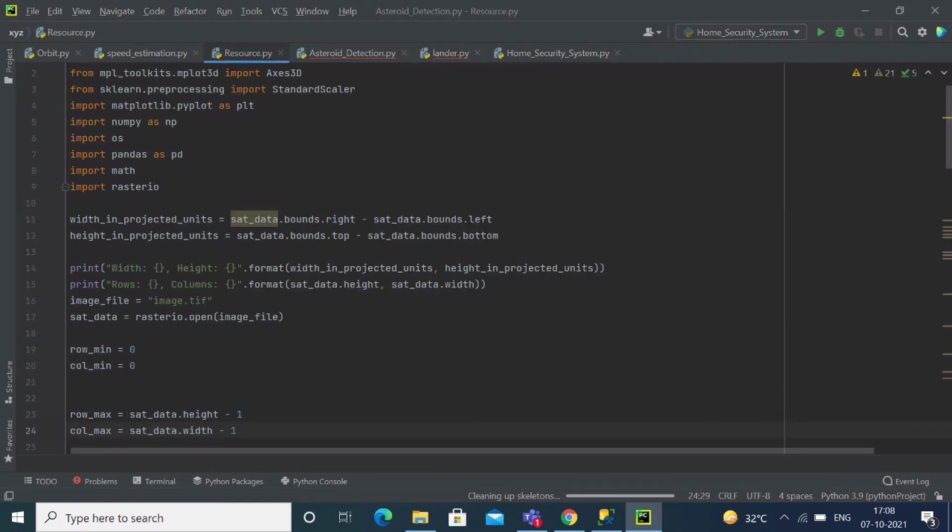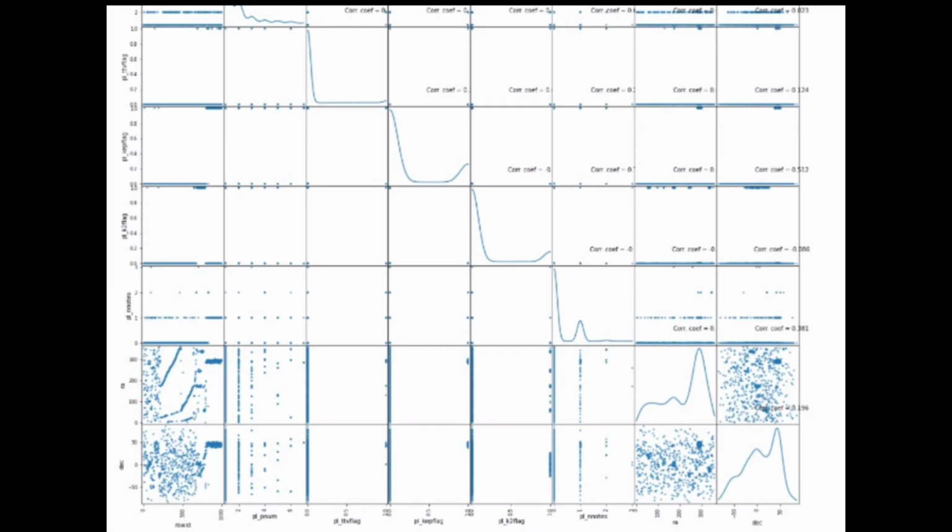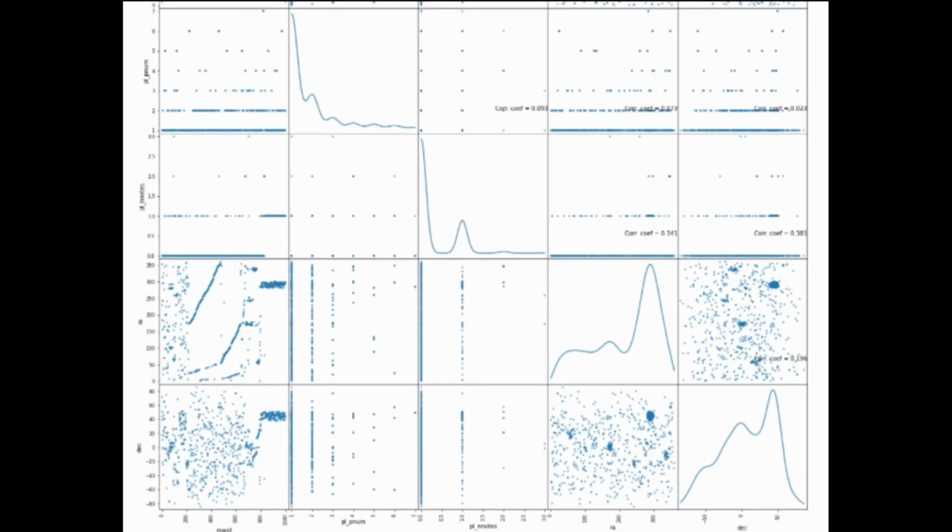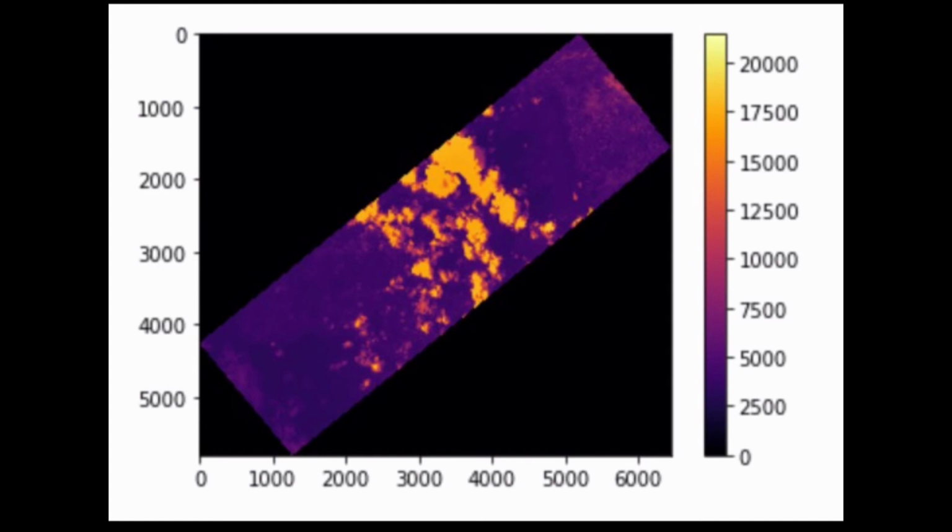Coming to resources.py, this Python program detects and recognizes the resources on the surface of the subject, through which it can give out manipulated data from the raw data as an image of the subject. These are some of the manipulated data that I got from the device by analyzing and extracting information from the raw data through machine learning.